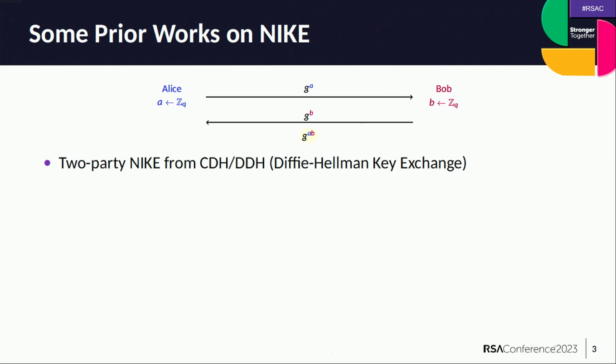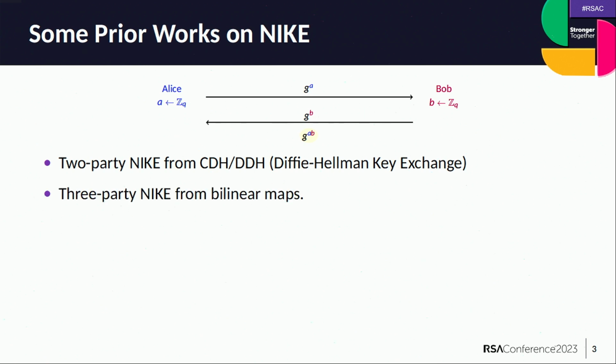An initial progress in this direction was the original Diffie-Hellman key exchange protocol. There are two parties, Alice and Bob. Each party samples a random element from Z_q. Let's call them a and b, and then they send g^a and g^b to each other, where g is some generator in the group. And then the final key is computed as g^(ab), or by applying some key derivation function on top of it. So this protocol can be simply viewed as a two-party key exchange protocol.